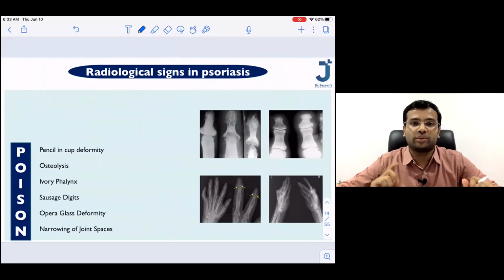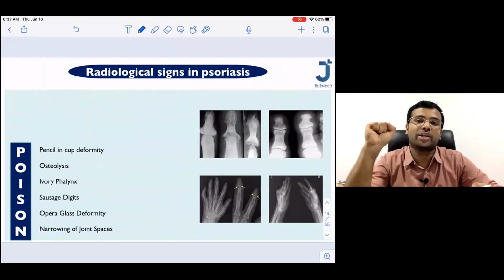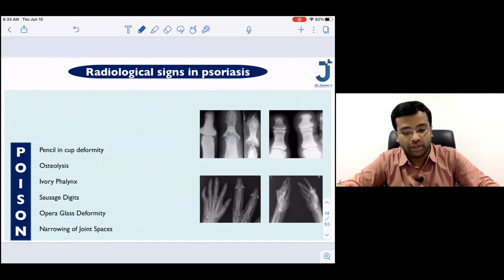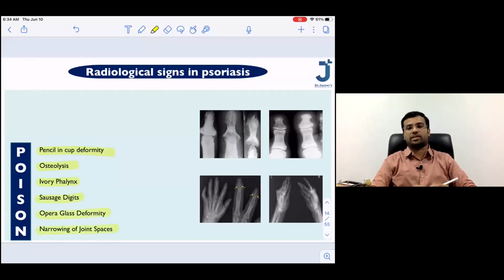Just try to remember POISON. So in the morning itself, I'm going to give you a poison. So what is the poison? This POISON is the radiological signs in psoriasis: pencil and cup deformity, osteolysis, ivory phalanx, sausage digits, opera glass deformity, and narrowing of the joint spaces.